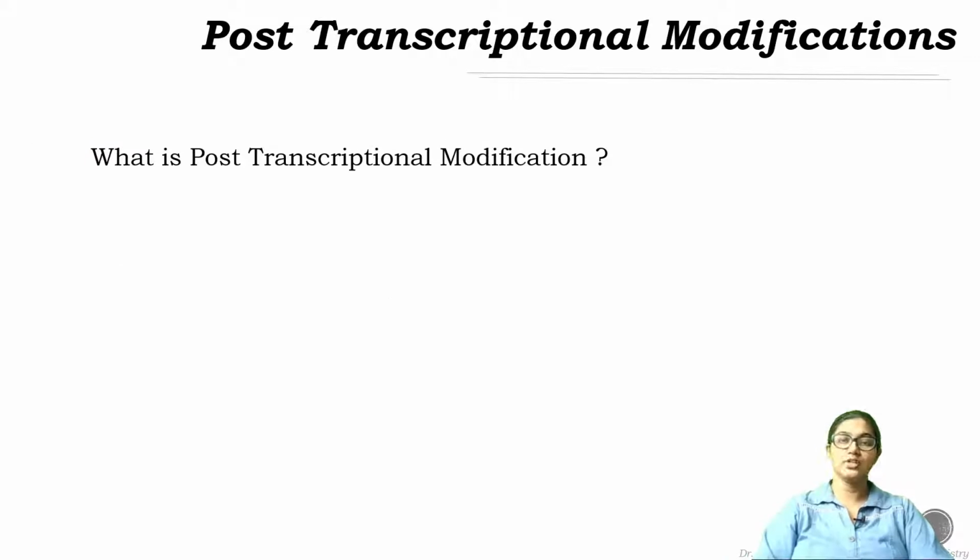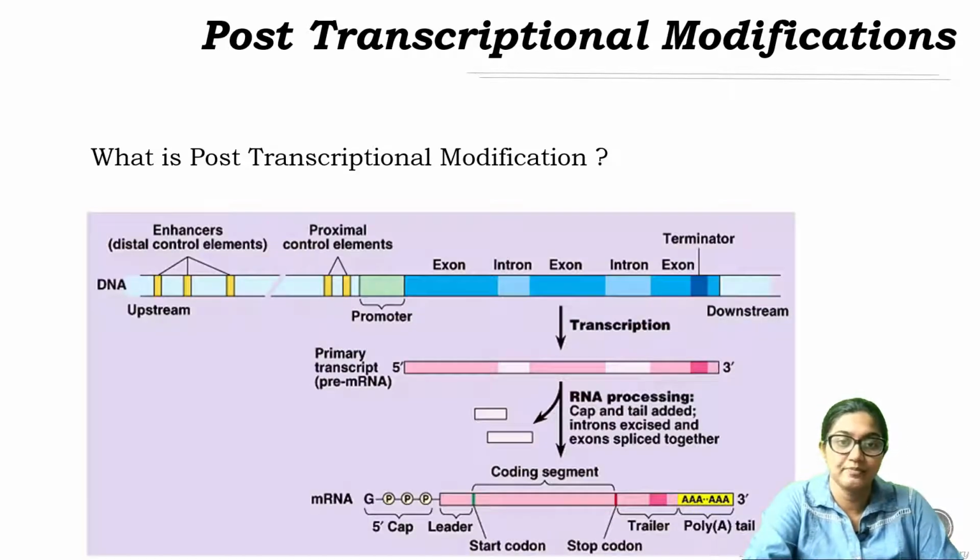Post-transcriptional modification carries major importance in eukaryotes. Basically, the product of transcription, whatever it is, that is mRNA, rRNA, tRNA, they all are modified in different places, and those modifications carry different important significance in their function. So let's see what post-transcriptional modifications mRNA is having.